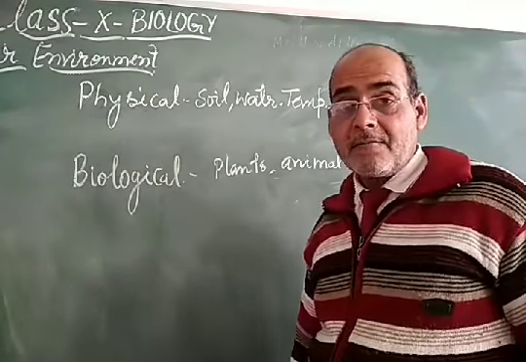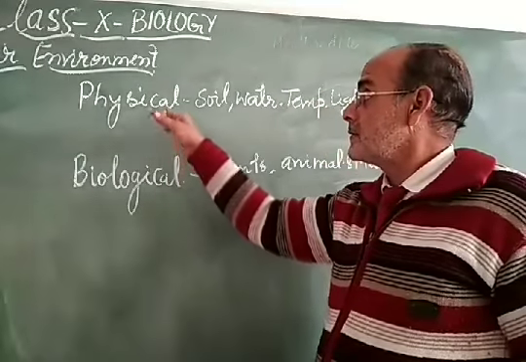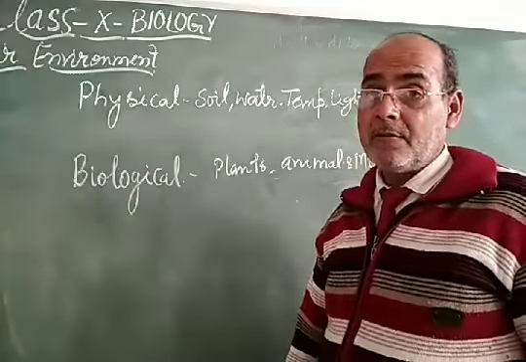Dear students, these are the two components, physical and biological.